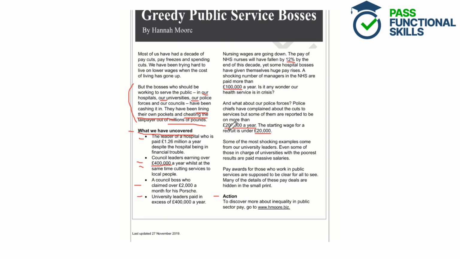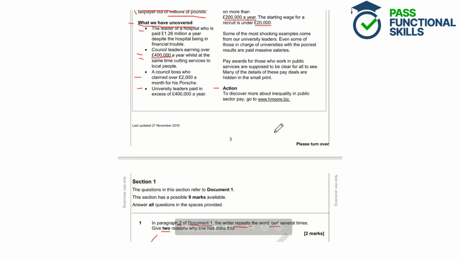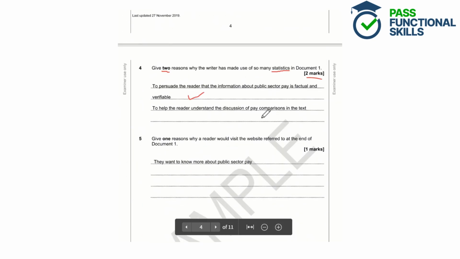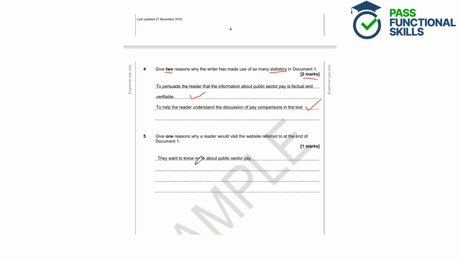So this is a really clear comparison, using numbers, between what the police chiefs are on and what starting police recruits would be on. So that is another way statistics are used to help the reader understand the discussion of pay comparisons in the text. So students given 2 correct reasons why the writer has made use of statistics in the text.